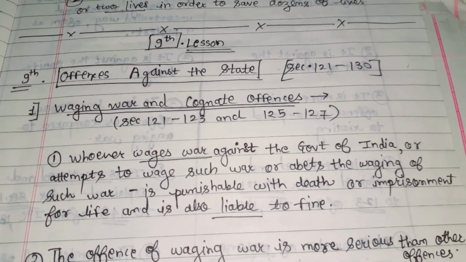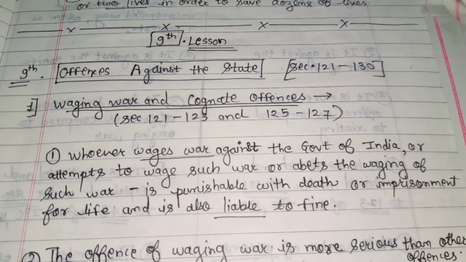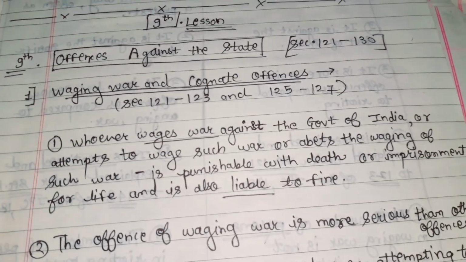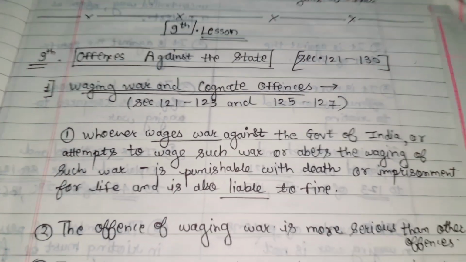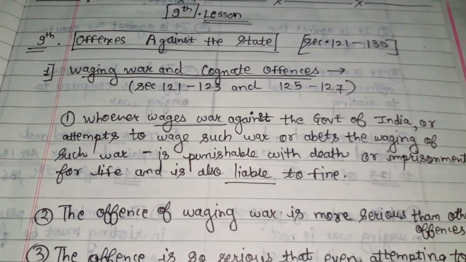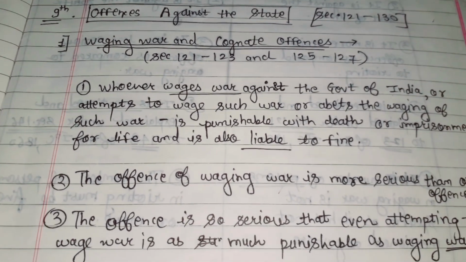Ninth lesson, it is about the offense against the state. It is from section 121 to 130. Offense against the state. In that, first is waging war and cognate offenses. Waging war is in section 121 of IPC.